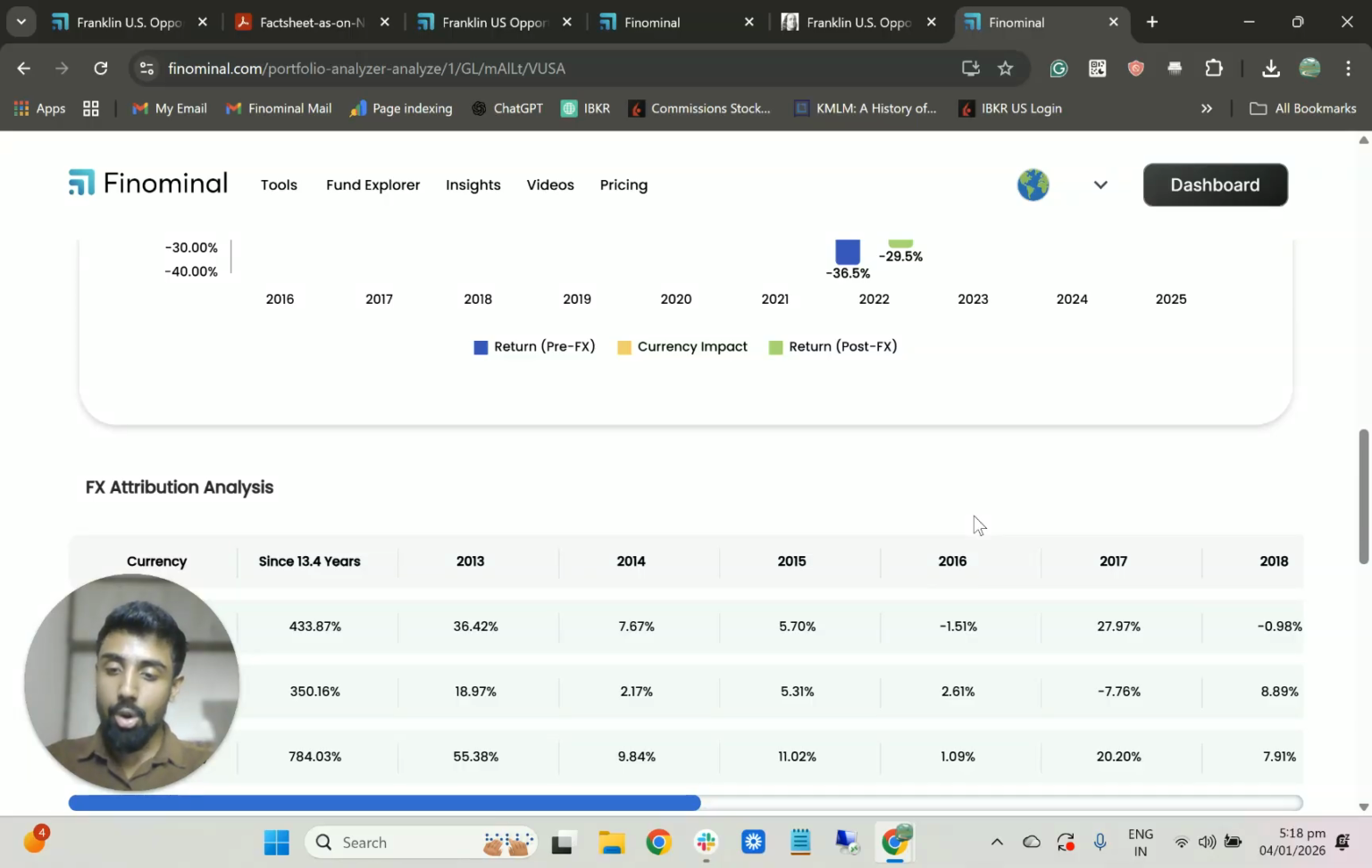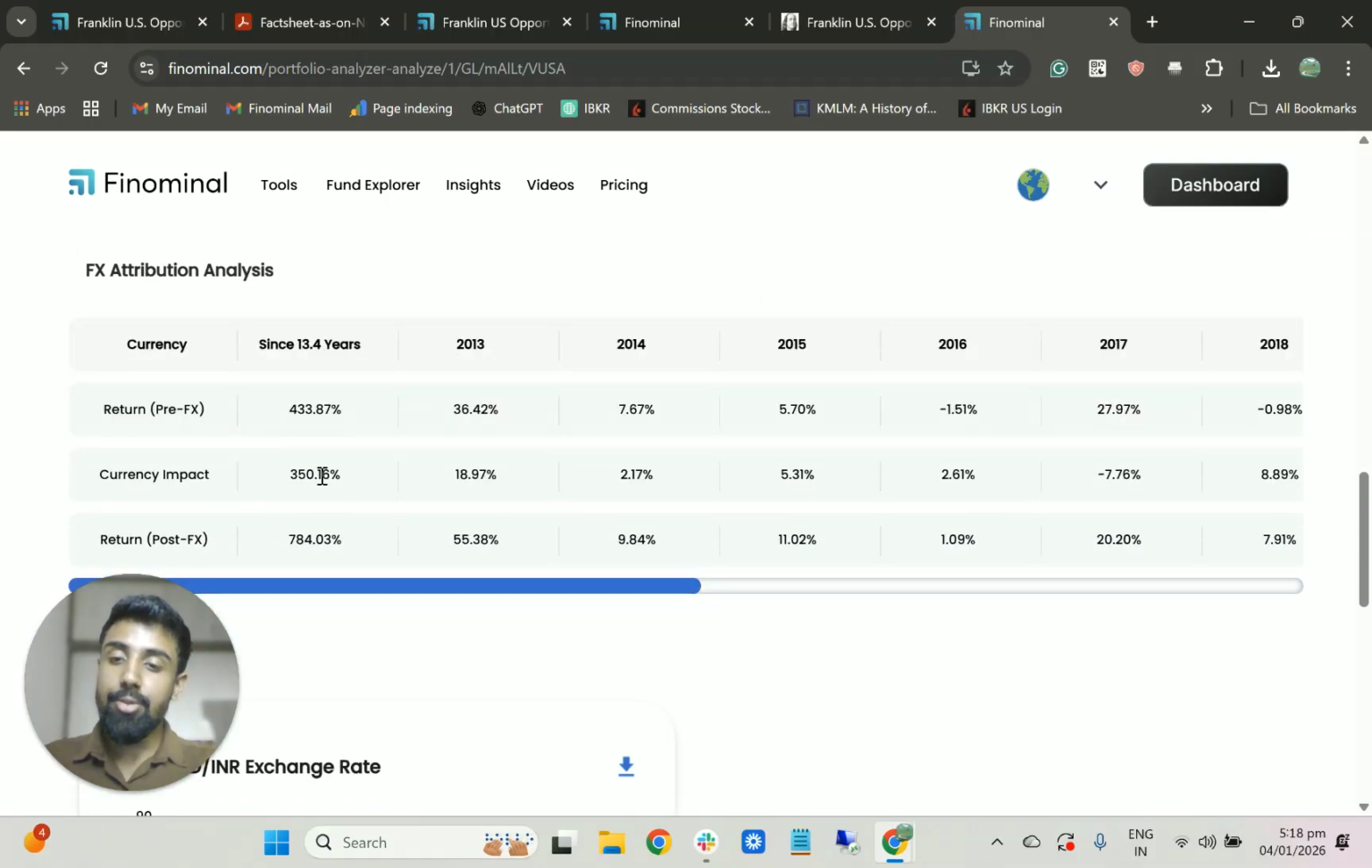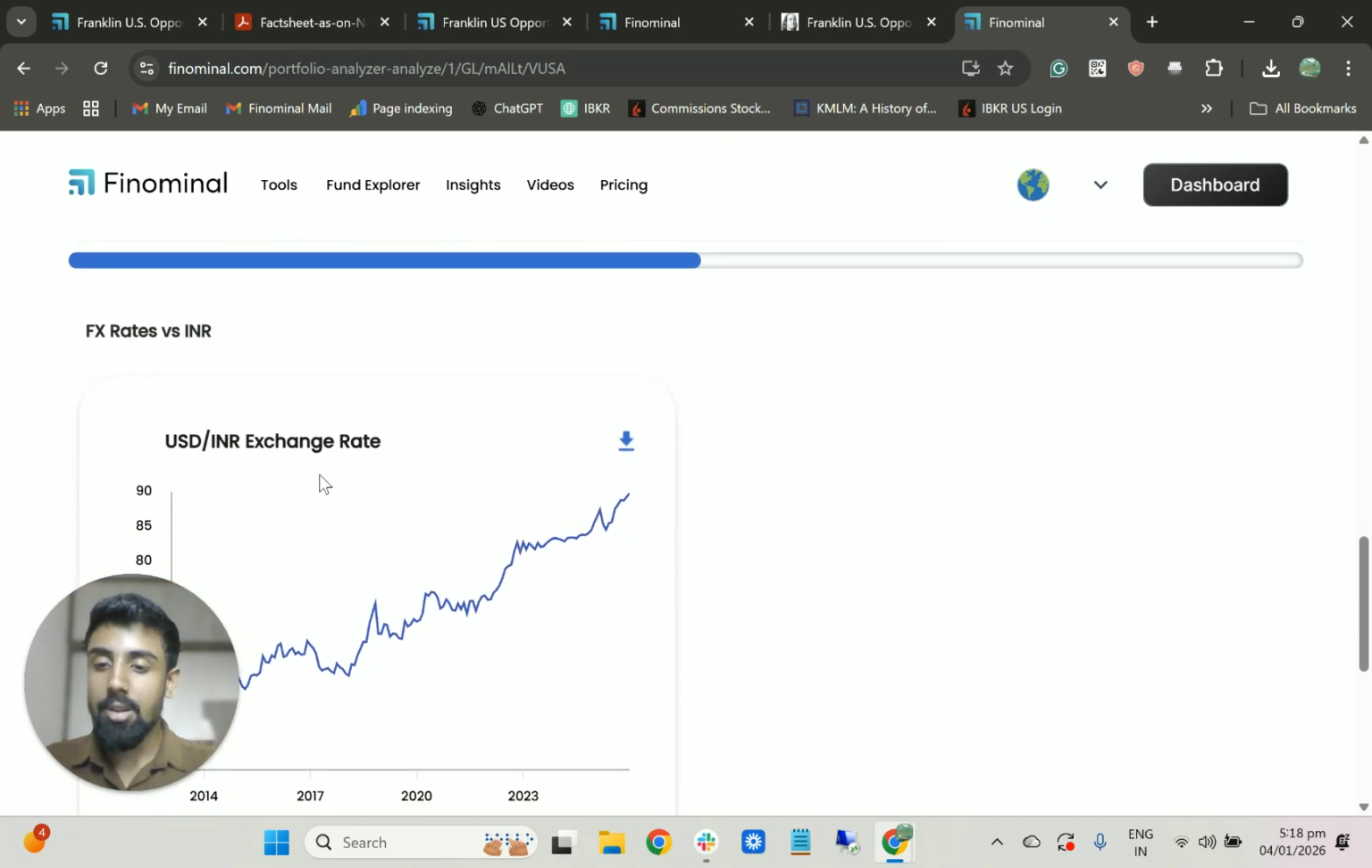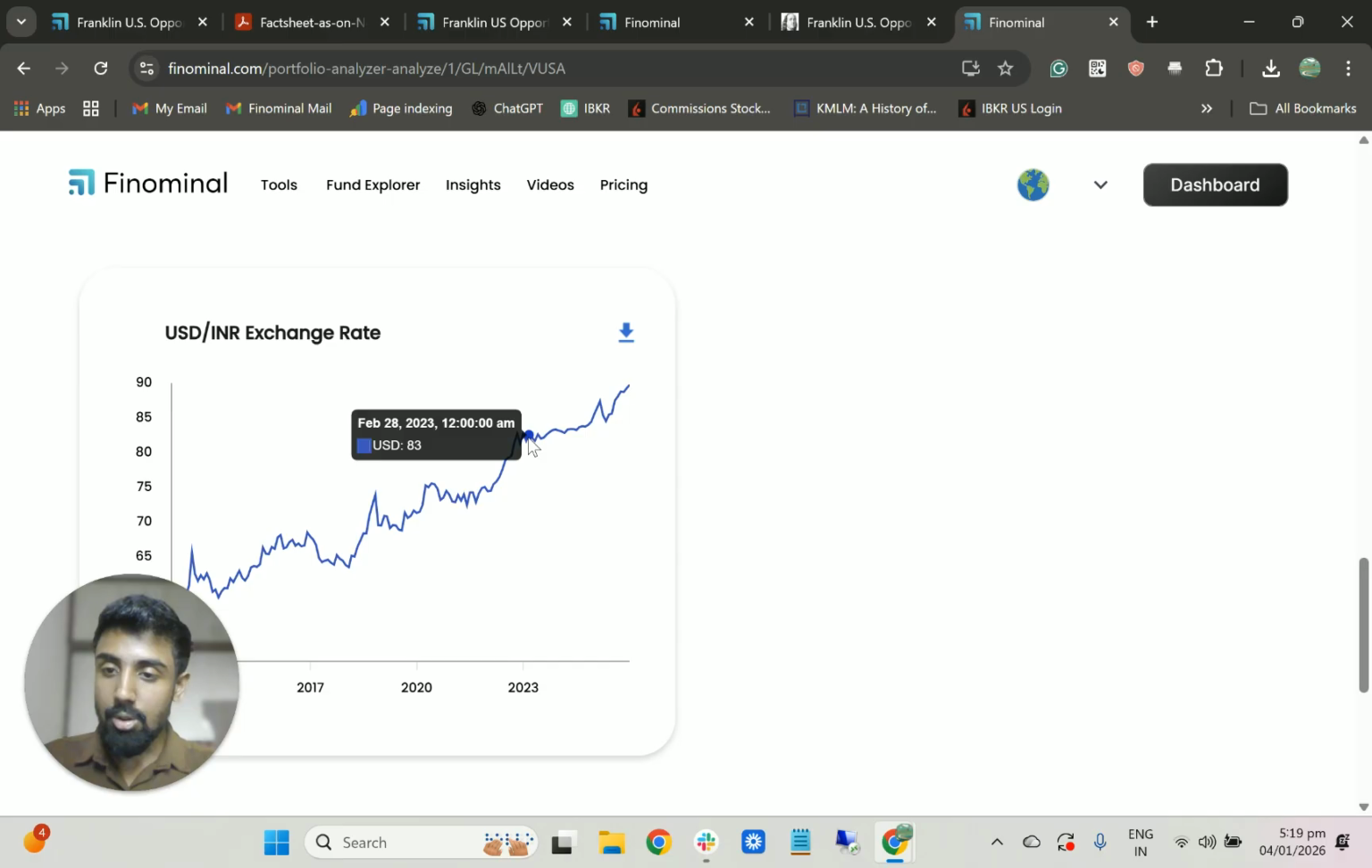So to compare on an overall basis, just with currency impact at the portfolio level, you're getting about 350% in returns. That is the currency returns, not the underlying fund returns itself. The underlying fund return is 433%. The currency return on top of that, because you're buying it using INR, is 350%. And finally, it's the exchange rate that we all know, US dollar and INR, which has been going up for decades now.